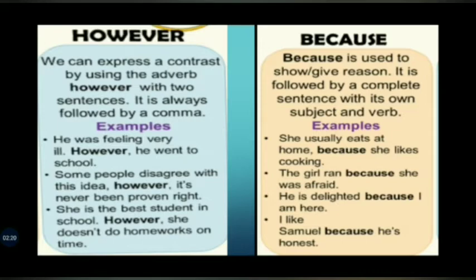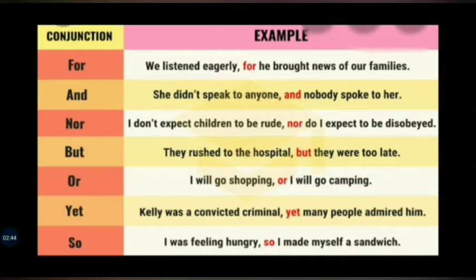Because is used to give a reason. It is followed by a complete sentence with its own subject and verb. Examples are: She usually eats at home because she likes cooking. The girl ran because she was afraid. He is delighted because I am here. I like Samuel because he's honest.